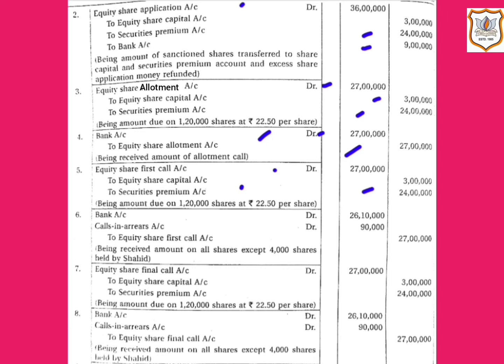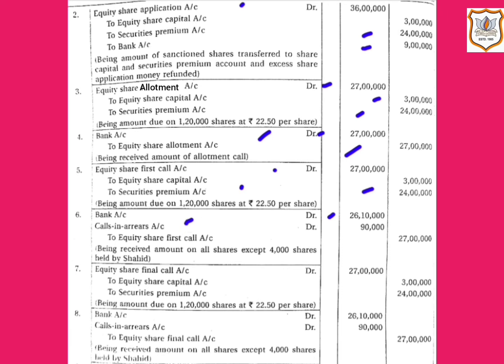So here 1,16,000 shares will be multiplied by rupees 22.5, that comes to 26 lakh 10,000. So bank account will be debited by rupees 26 lakh 10,000, and the company did not receive the amount for 4,000 shares which are held by shareholder Shahid.